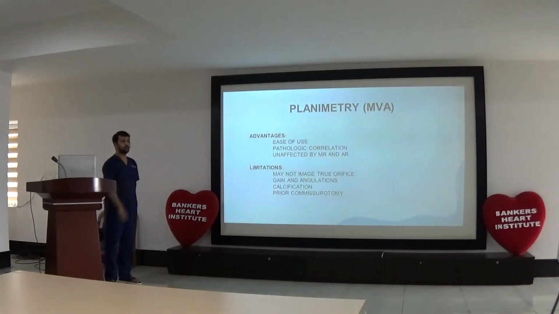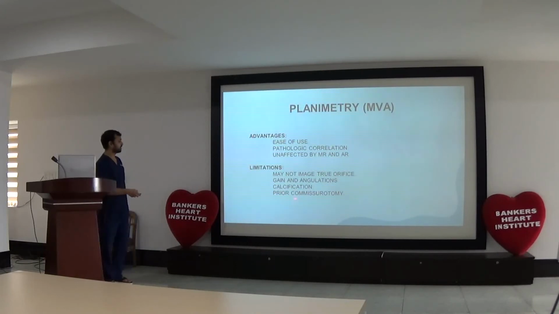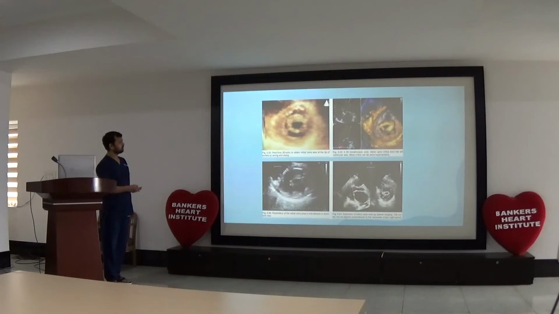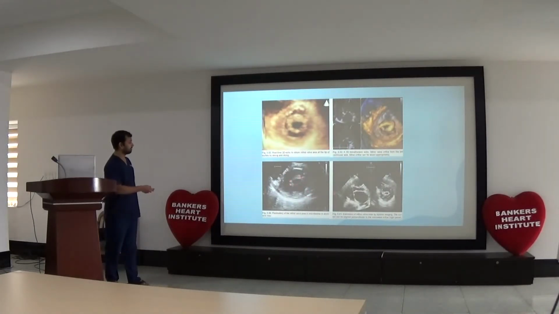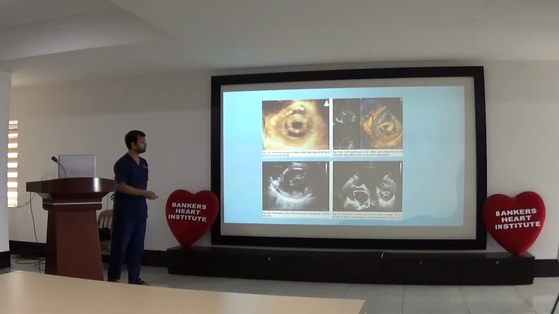The second way of calculating mitral valve area is planimetry. It is a direct visual calculation of mitral valve area through the short axis view. The advantage is that there is pathologic correlation and it is unaffected by MR and AR. Limitation: it may not image the true orifice, and gain and angulation problems can be there. With calcification or prior commissurotomy, it is not helpful. This slide shows calculation of mitral valve area by planimetry.